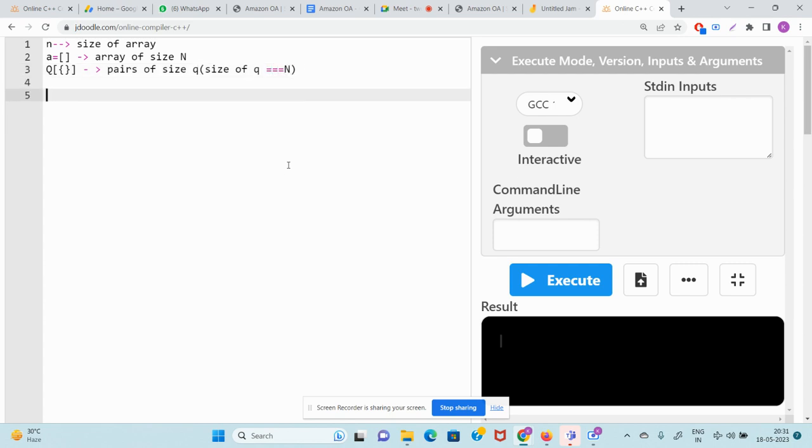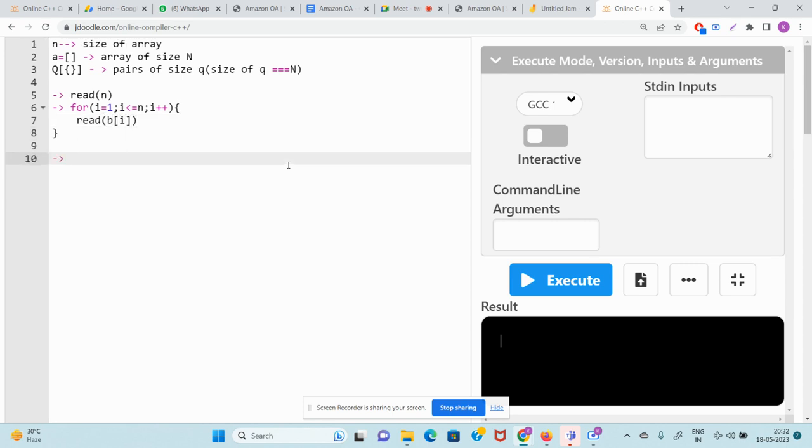Anyways guys, what will you do first? It's easy. You just read the size of n. Then just run a for loop and take the input of all the elements. So for i equal to 1, I'm using 1-based indexing. You guys are not beginners, you'll understand what I'm trying to do. So read all the integers of array A. Now next step. Everything is done for size n. We read everything, we took all the input.